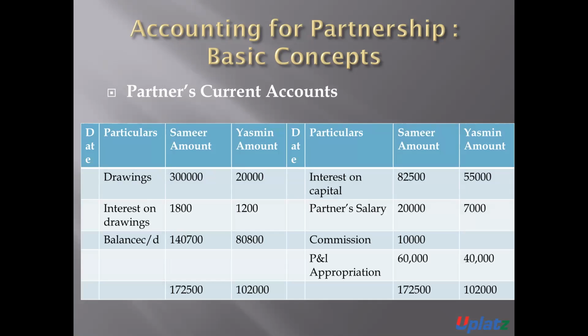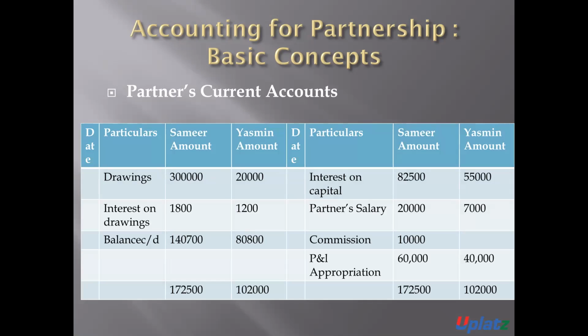It will contain all the details or all the transactions. So, first, to drawings. The amount of drawings is 30,000 and 20,000. And to interest on drawings, 1,800 and 1,200. And interest on capital, which is 5%.